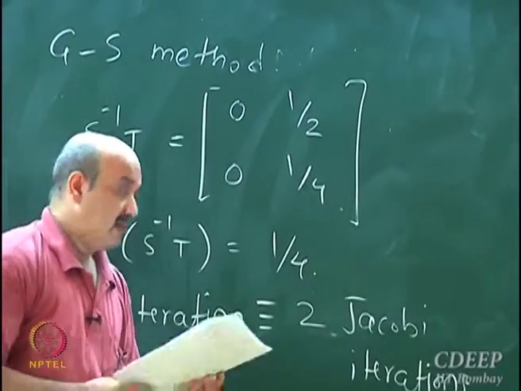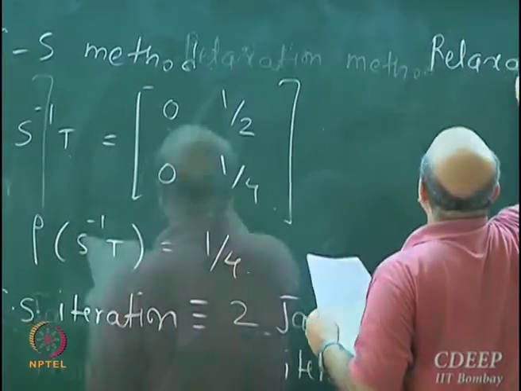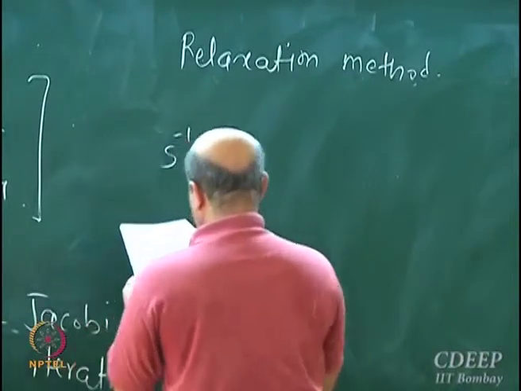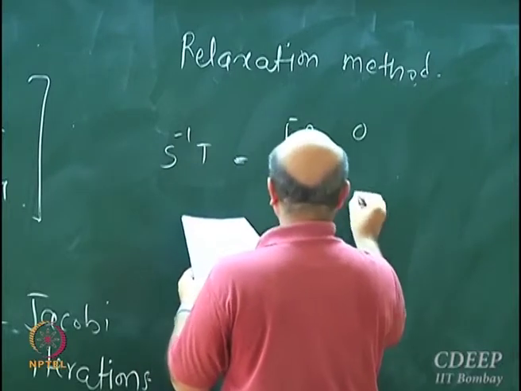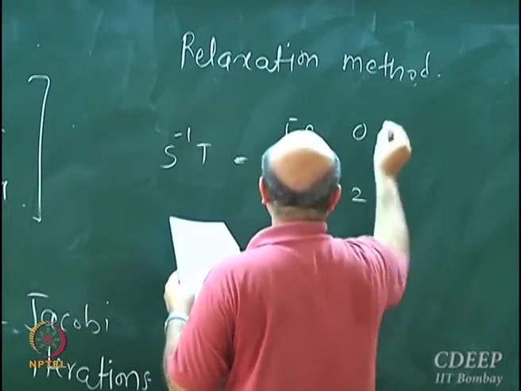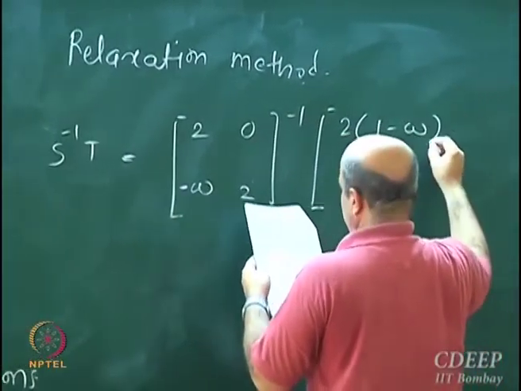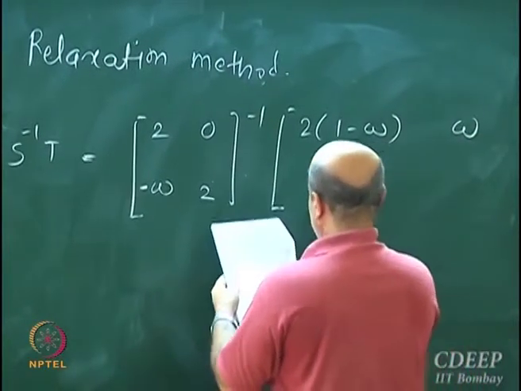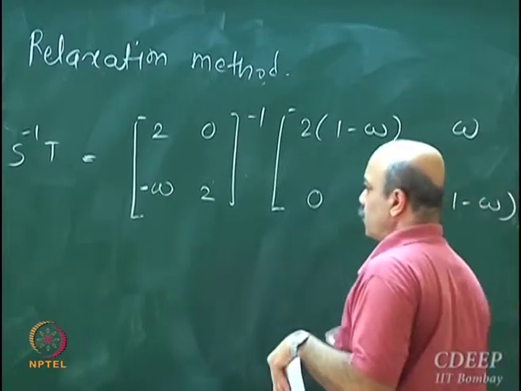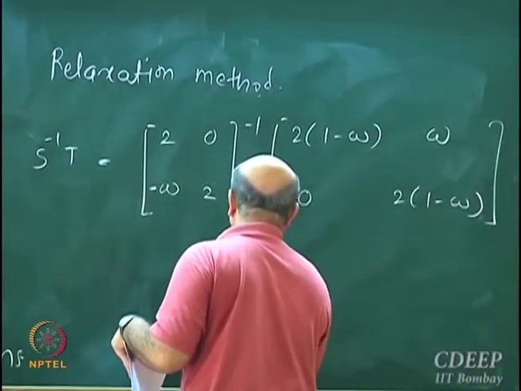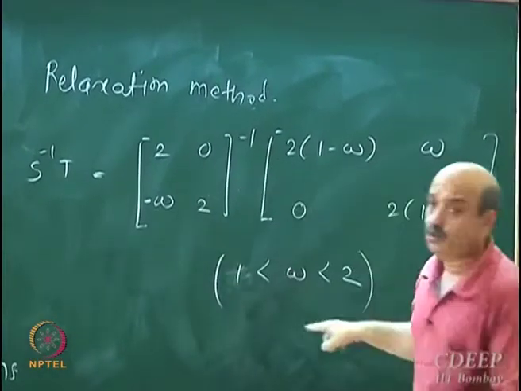Now for the relaxation method, S inverse T turns out to be the inverse of this matrix, [2, 0; -omega, 2] times [2(1 - omega), omega; 0, 2(1 - omega)], and of course we want to choose omega between 1 and 2.